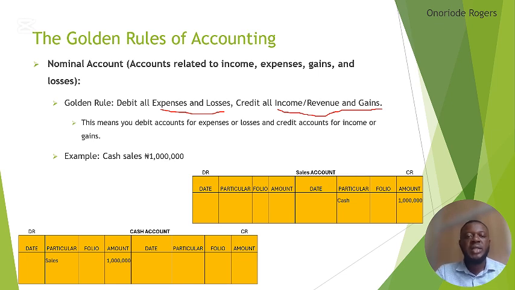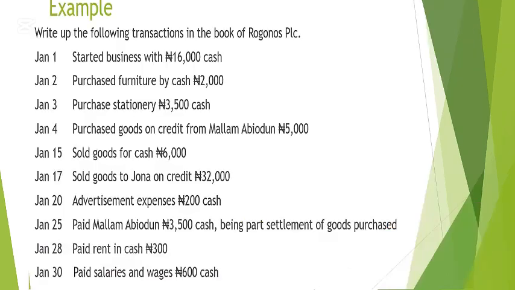From the rule, we said what? Debit all expenses or losses, then credit all income, revenue, and gain. Sales is a revenue account. So we credit sales with 1 million naira, while we debit cash with 1 million naira because we receive the cash into the account. Then the narration will be sales. Then under the sales account, the narration will be cash. Is that simple? I trust it. Any question? Okay, now let's look at this question quickly.